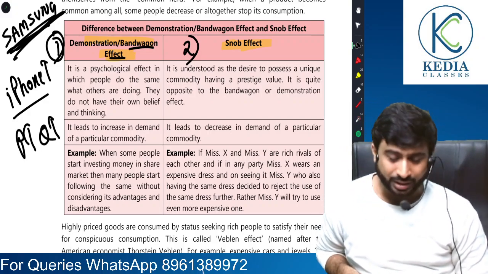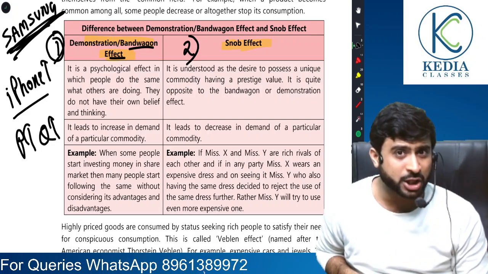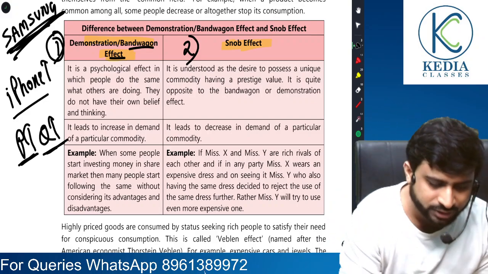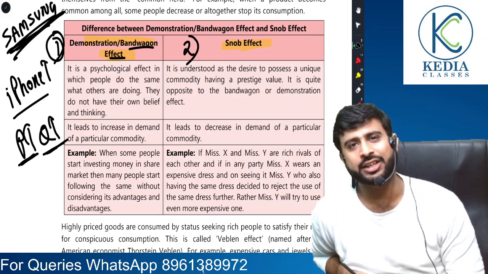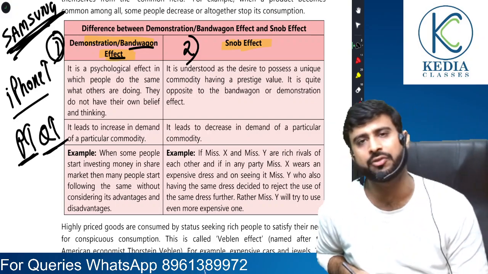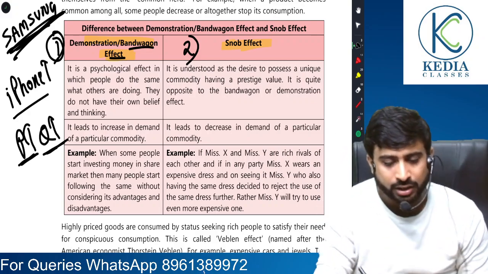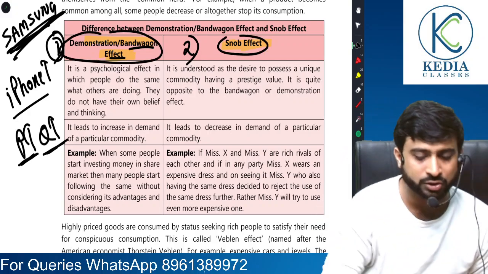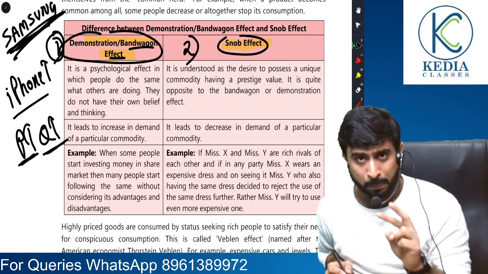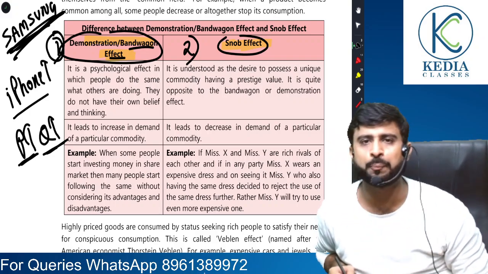So it's an exception to the law of demand. Why? Because despite higher prices, the demand for that commodity is rising due to this herd mentality. This is also called demonstration slash bandwagon effect. But when I come to snob effect, it is just the opposite. Yes, it is also an exception to the law of demand, mind you, but here the logic is opposite.